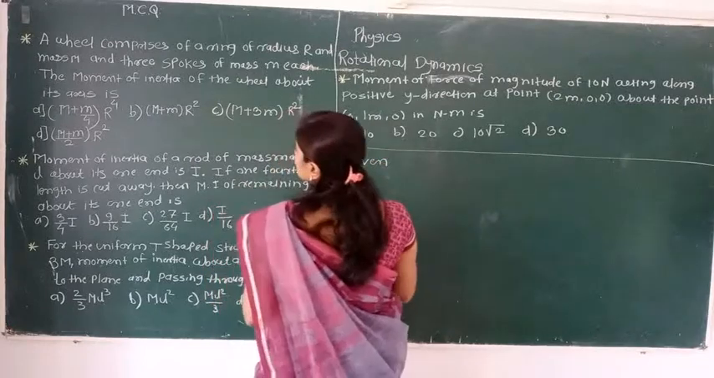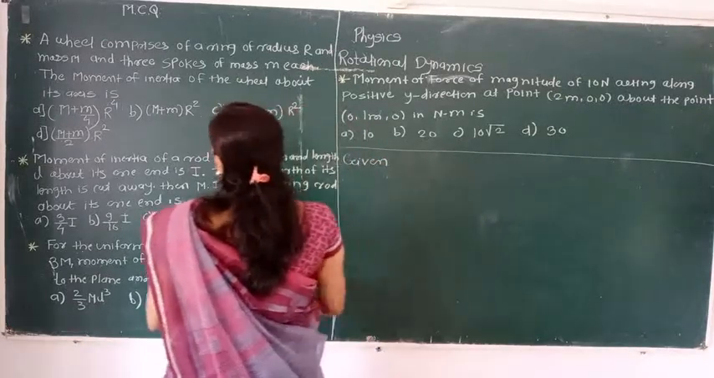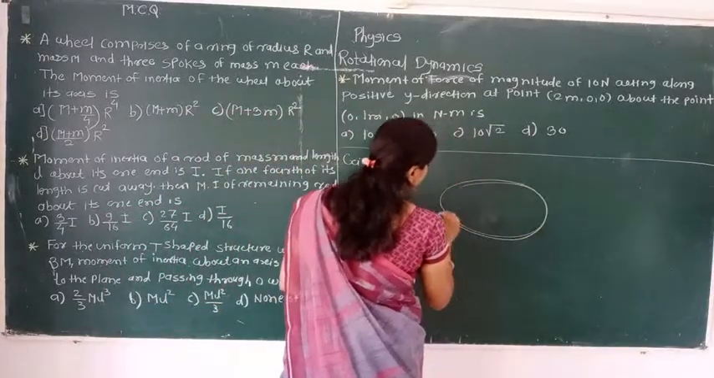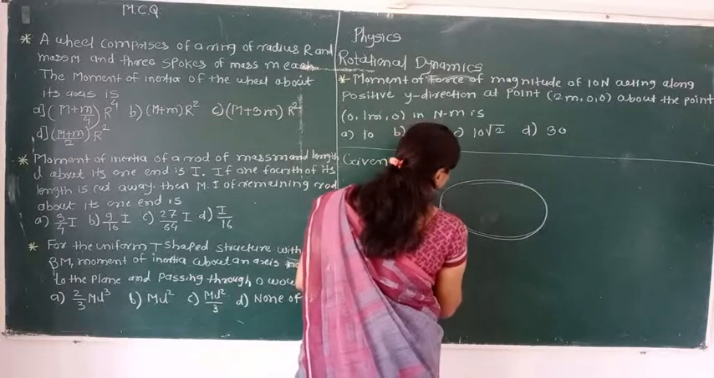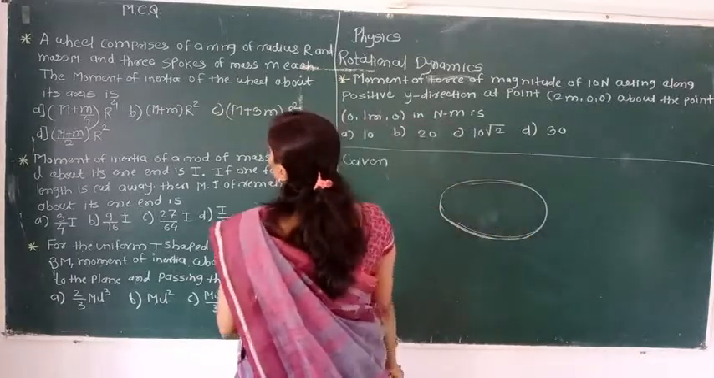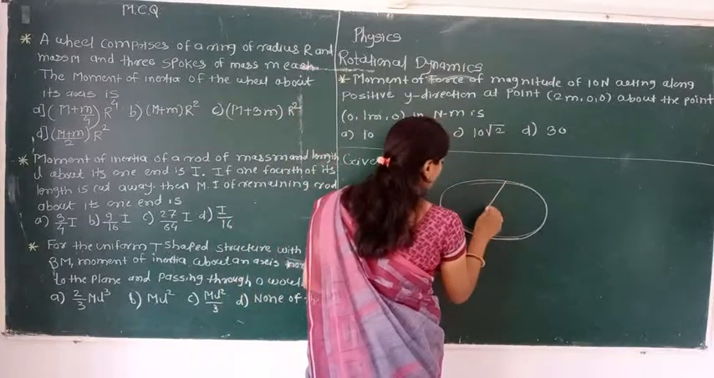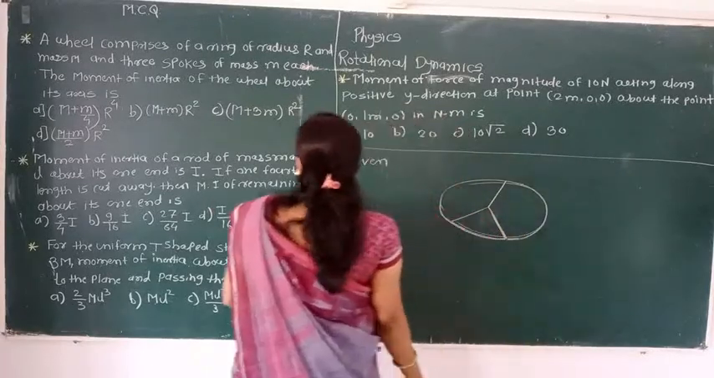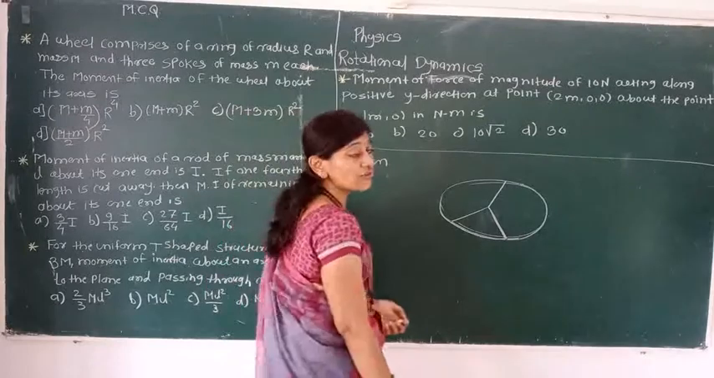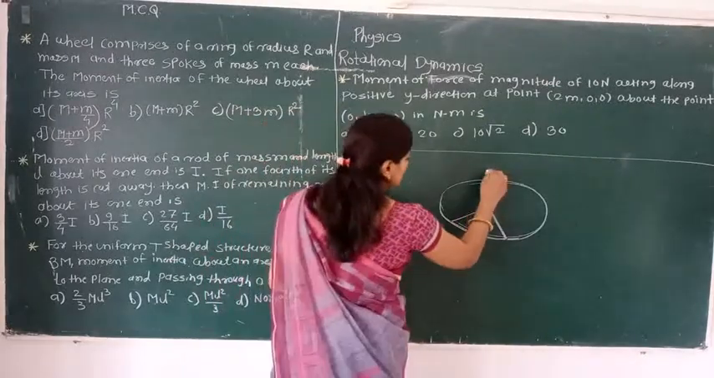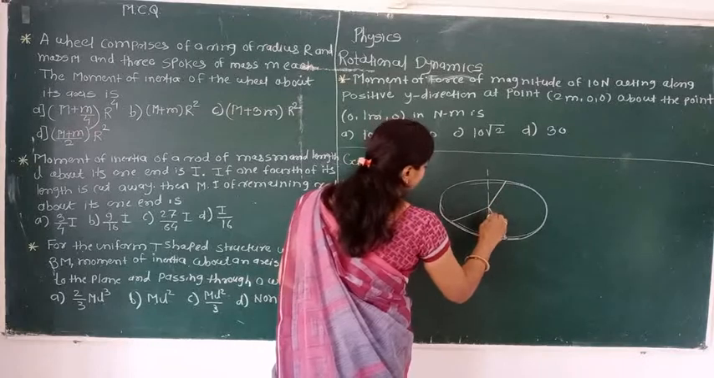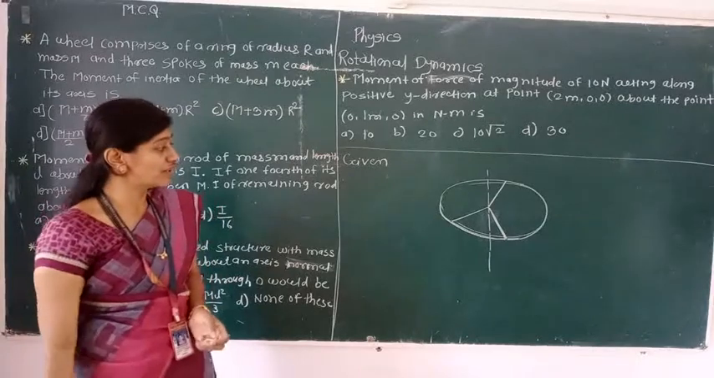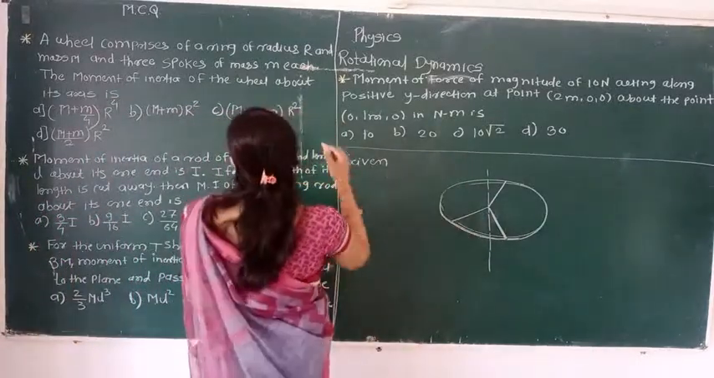See, we are given a wheel, and the wheel comprises a ring. The wheel is present there, the ring shape is there, and in that, three spokes are present. Now here we have to find the moment of inertia of a wheel about the axis. If the axis is passing through the center, we have to find the moment of inertia of a wheel about an axis. So whatever is given, we will write first.